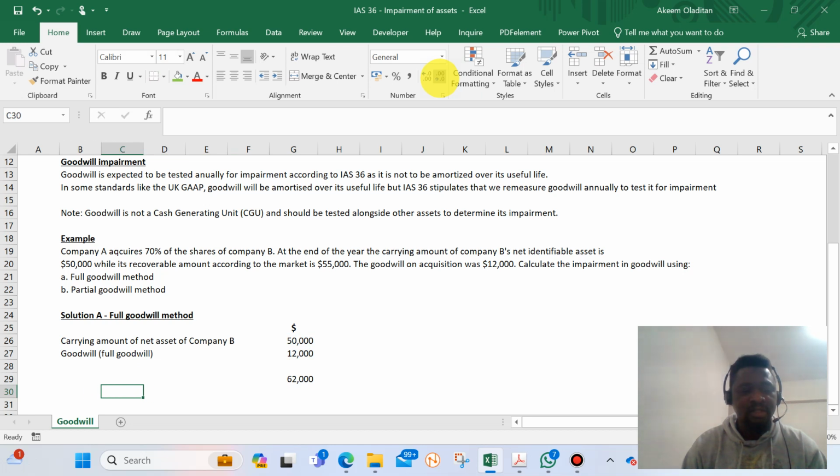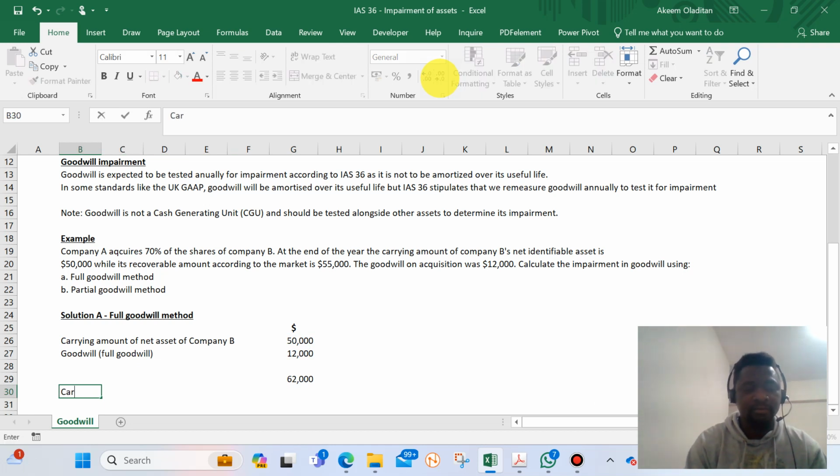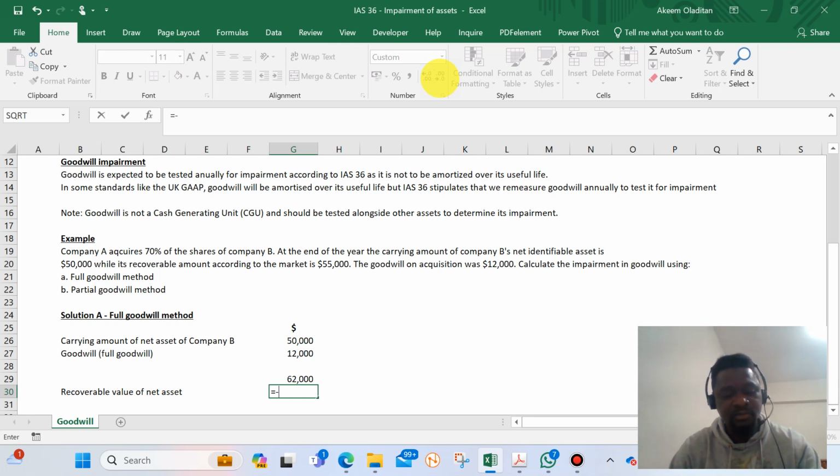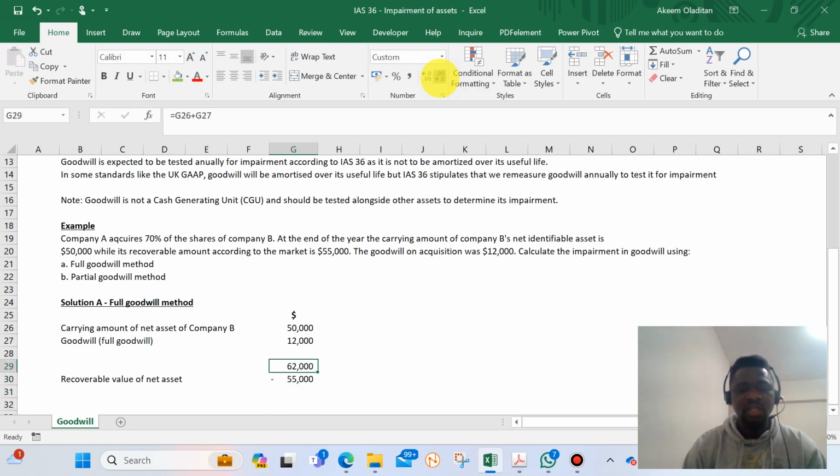62,000. Then we now take out the recoverable value of net assets. So the recoverable value of net assets should be deducted, and that should be 55,000. So if this is A, this is, let me call X, Y.